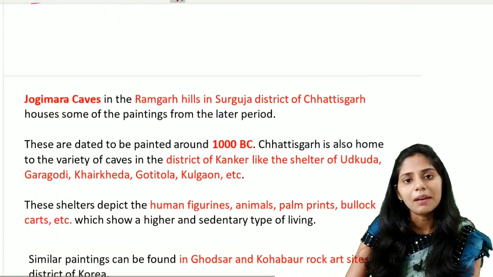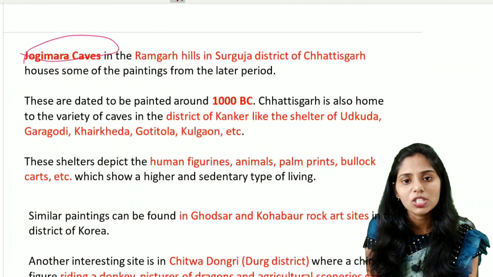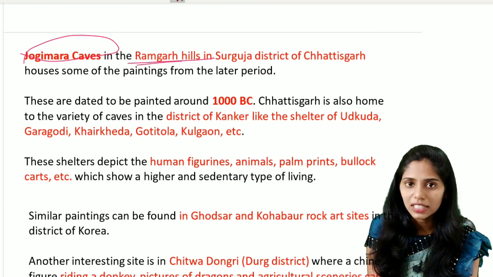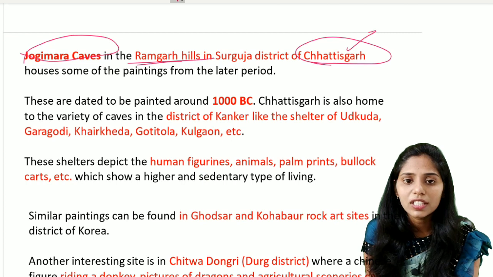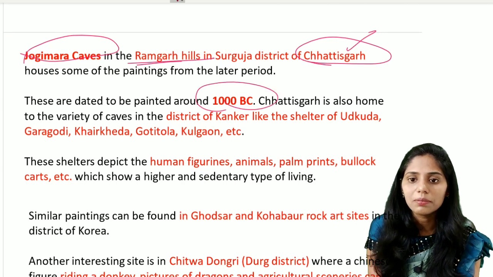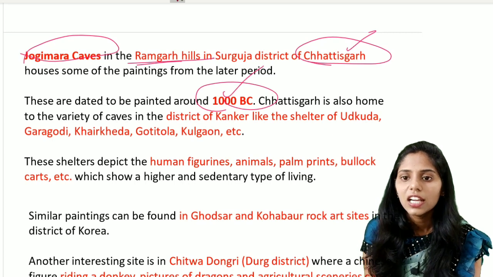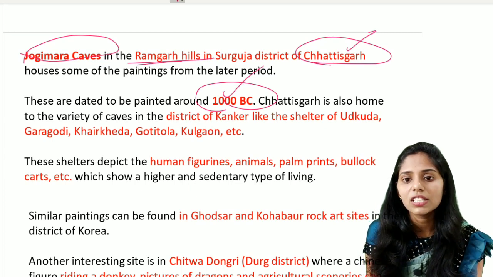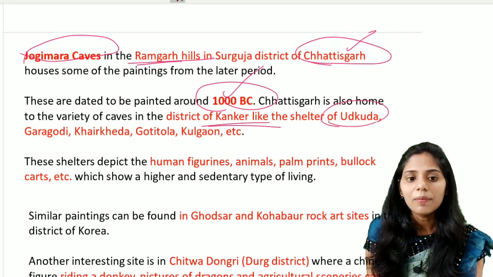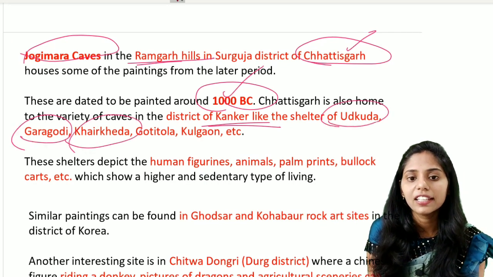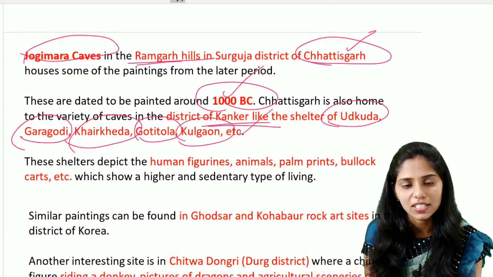And the next important example is the Jogimara caves. These Jogimara caves are located in the Ramgarh hills, mainly in Chhattisgarh. And if you see, the paintings of these caves are around 1000 BC. One important feature of Chhattisgarh is that it is also home to a variety of caves in the district called Kanker. It has shelters like Utkuda, Garagodi, Kaikarkeda, Gotitola and Kulgan, etc. So these are some of the areas there.